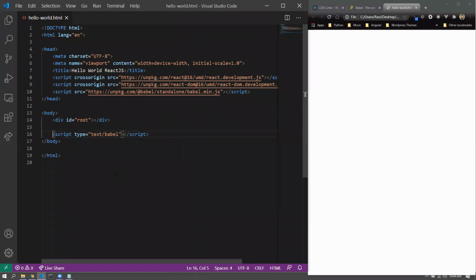Now what this would do is, whatever we write inside the script, the Babel compiler would compile it and then execute it. Of course, this is not the way that we'd be doing it in the real world, but this at least works for us while we are trying to learn the ins and outs of React. All right. So the real world approach would be more or less create React app or any other tool chain like Next.js or Gatsby. All right. We'll come to that as well later. So text/Babel, and this is the initial structure of our first program.